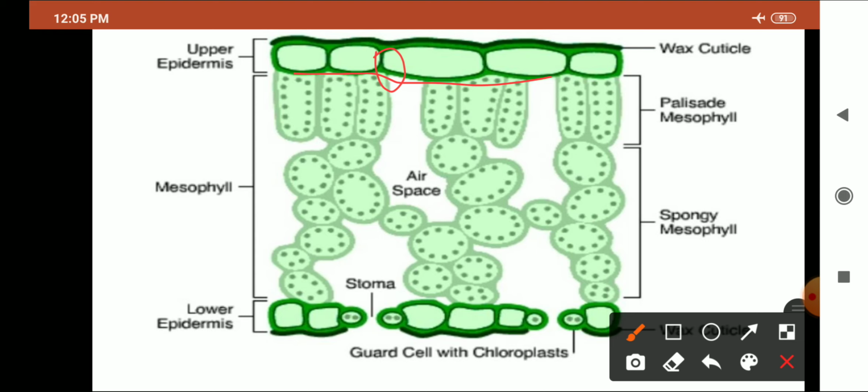The stomata bear the guard cells, which are helpful in the exchange of gases. These are the tiny pores present on the surface of the leaf. Look at this diagram shown here, that has the upper and the lower epidermis having stomata that help in the exchange of gases. In between we have the palisade mesophyll cells and the spongy mesophyll parenchyma cells that bear the chloroplasts.